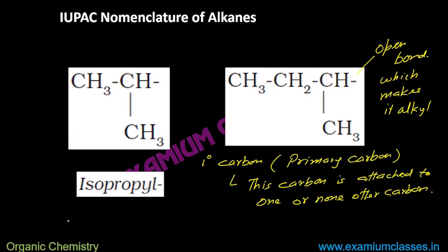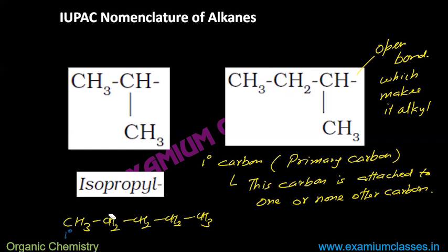For example, if I have CH3, CH2, CH2, CH2, CH3, this particular carbon is attached to only one carbon, this one. So because it is attached to only one carbon, this is 1 degree carbon.